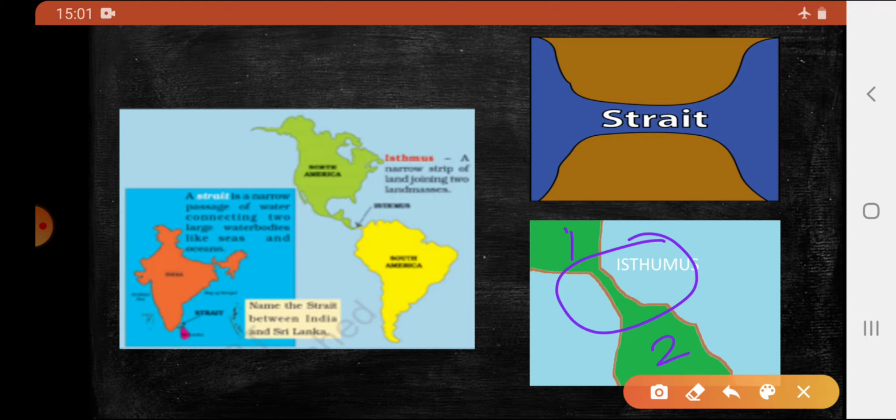Strait is a narrow passage of water which connects two large water bodies. So this is strait. Strait separates two landmasses and connects water bodies, and isthmus separates the water bodies and connects the landmasses. Palk Strait separates India and Sri Lanka, and Isthmus of Panama connects the North and South America.